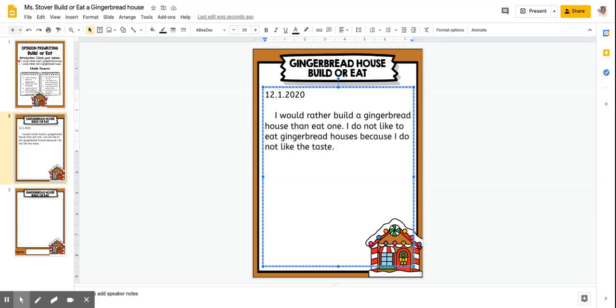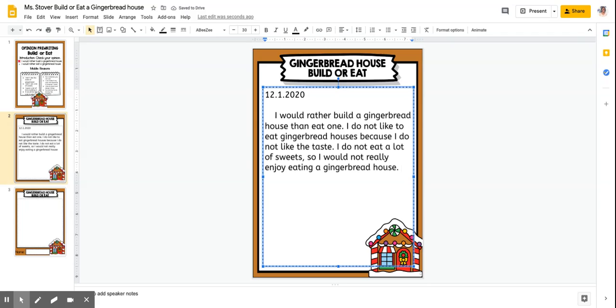So I am going to say that I do not eat a lot of sweets, so it would not, let's go back. Let's say something different. I do not want to eat a lot of sweets, so I would not really enjoy eating a gingerbread house.